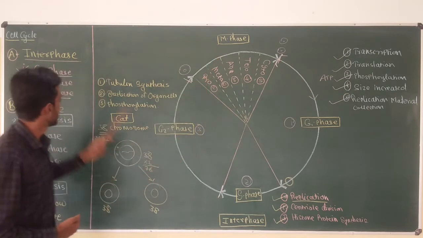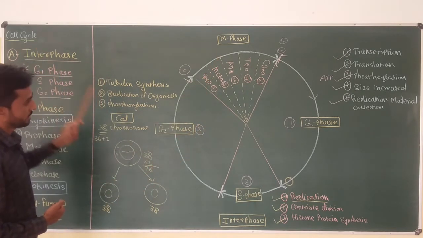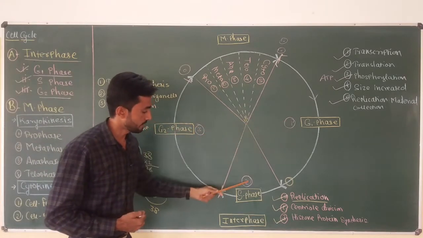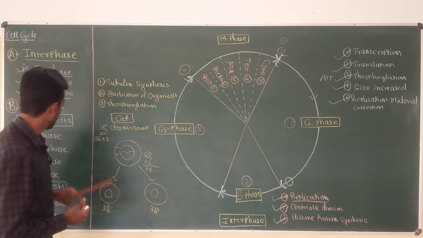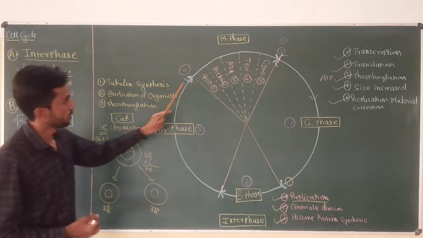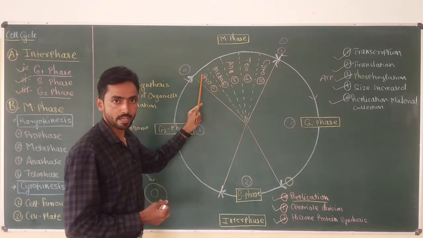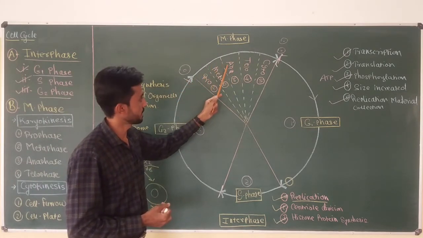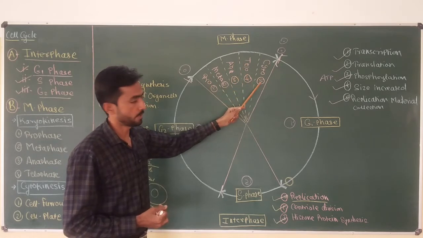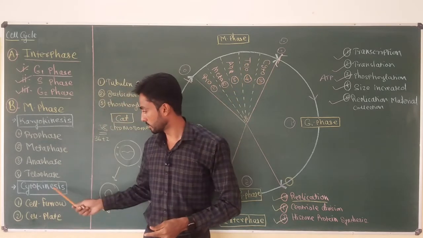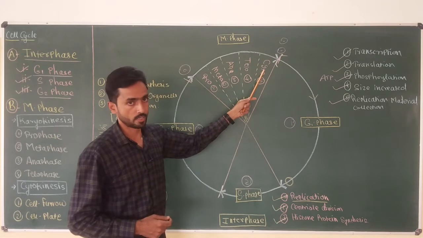So in the cell cycle, interphase includes G1, S and G2, while the M phase includes four phases of karyokinesis, that is prophase, metaphase, anaphase and telophase, and the fifth or last phase is cytokinesis.